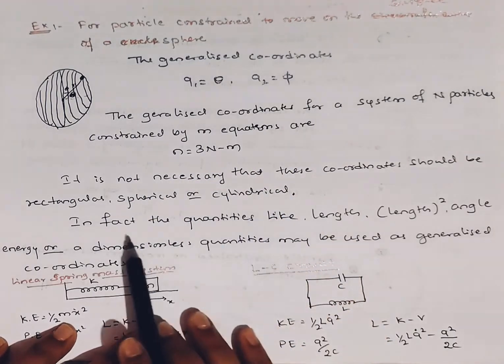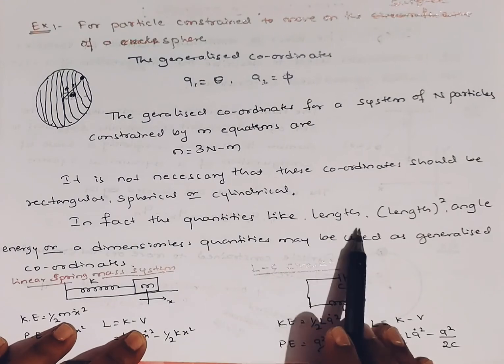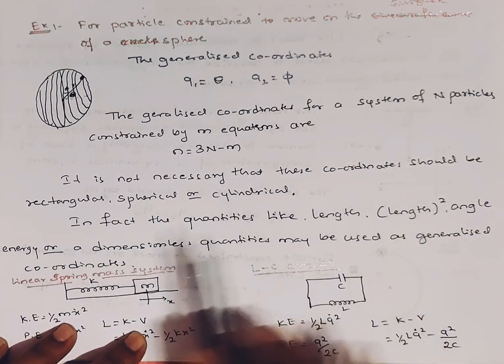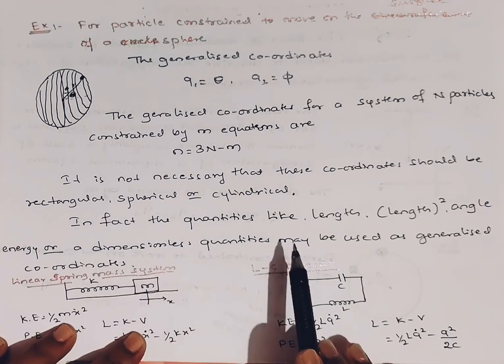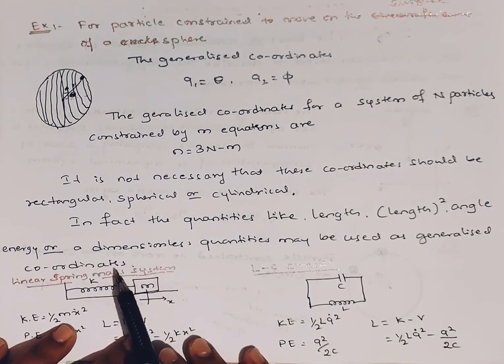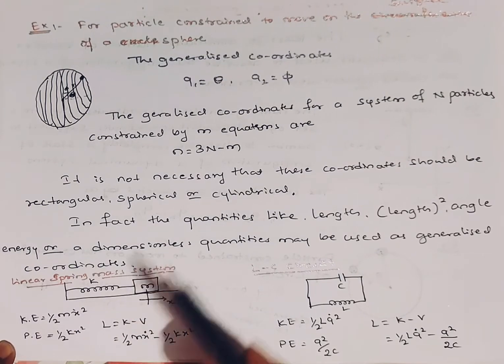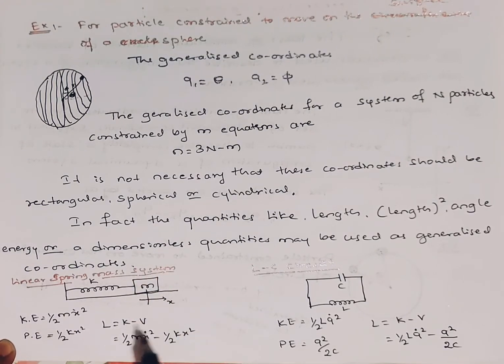In fact, quantities like length, square, angle, energy or a dimensional quantity may be used as generalized coordinates. So how? Let us see, I will give one example. Here I have taken a linear spring mass system, where one mass m is connected to the spring.